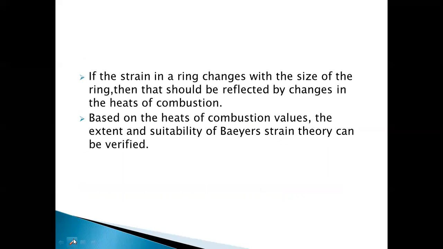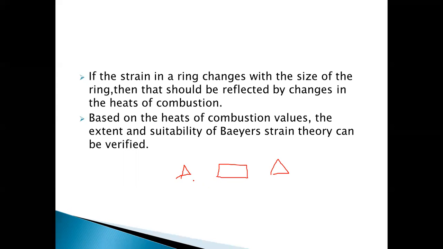Now, based on these heats of combustion values, if the size of the ring is changed from cyclopropane or cyclobutane, and as the size increases, then the heats of combustion values will also change.